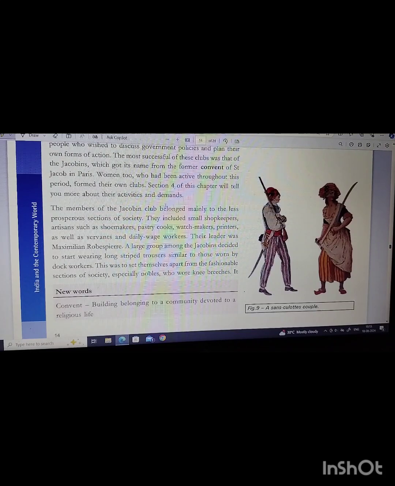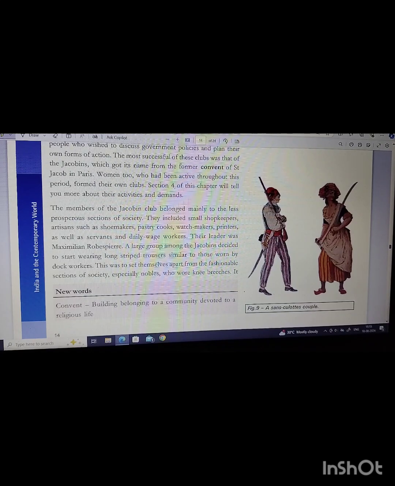The members of the Jacobin club belonged mainly to the less prosperous sections of society. They included small shopkeepers, artisans such as shoemakers, pastry cooks, watchmakers, printers, as well as servants and daily wage workers. Their leader was Maximilian Robespierre.